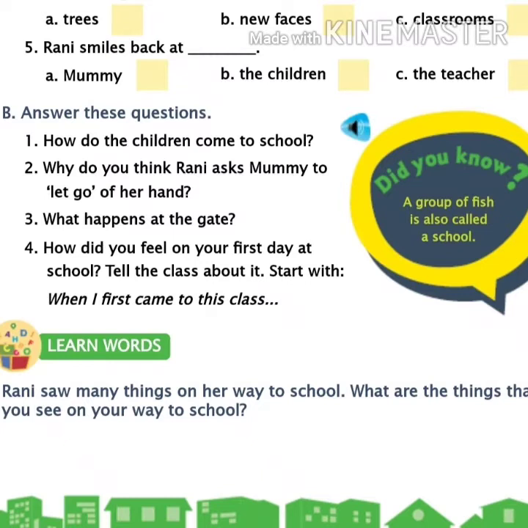Why do you think Rani asks Mummy to let go of her hand? Because she feels like a big girl now. That's why Rani asks Mummy to let go of her hand. Now I am reading the third question. What happens at the gate? Mummy lets go of Rani's hand at the gate.